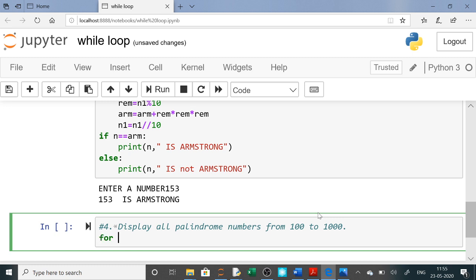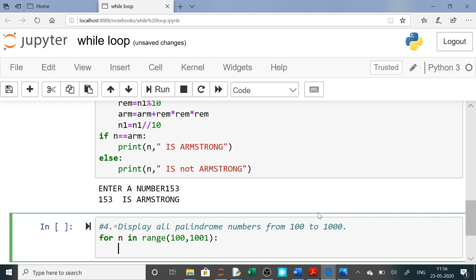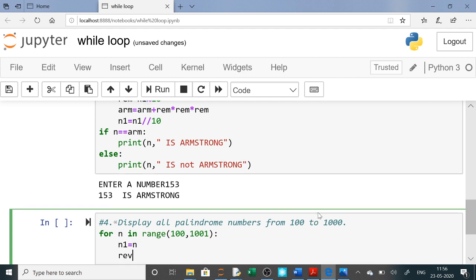So I have used a for loop, for x in range. Here if you don't want to use x, you can take n. For n in range. Now what is your range given? 100 to 1000. One more we write normally, and then we put a colon. So automatically it will generate all the palindrome numbers, and here n1 is taking the value of n, n1 equals n. And for palindrome we require a reverse variable which is equal to 0.